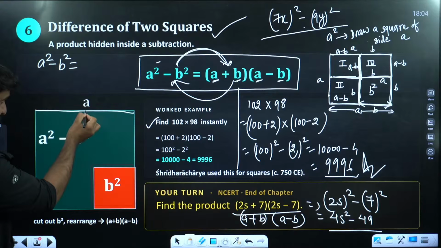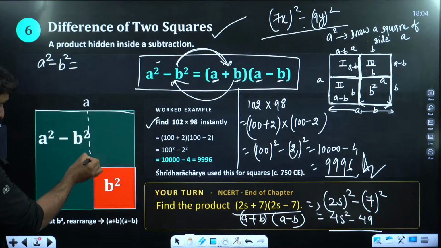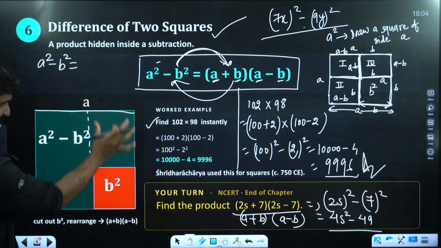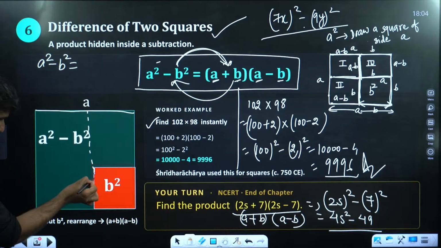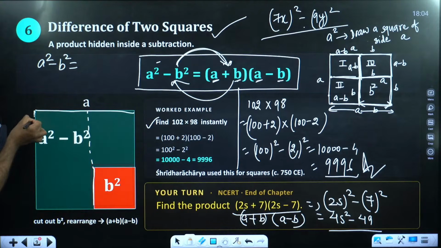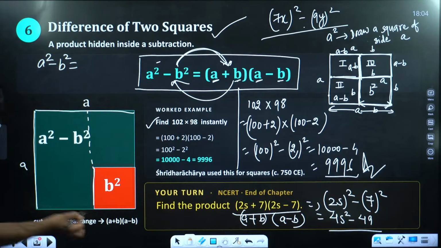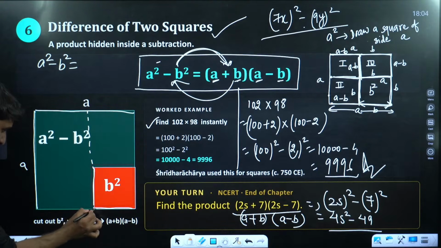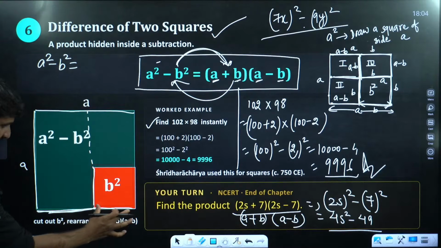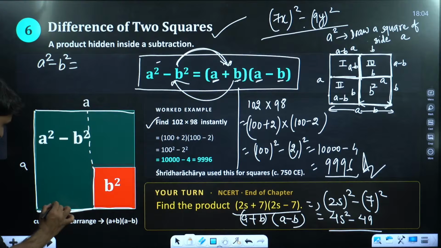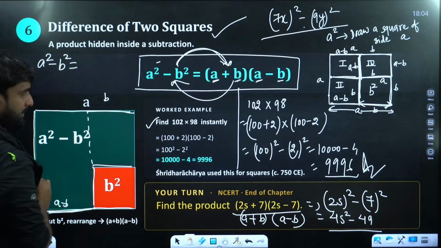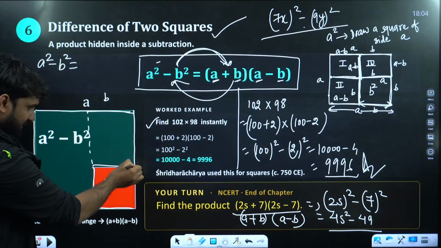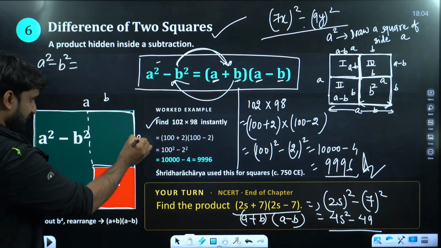And if I draw a line here, so what will be this area? Can you see here? This area. And what will be this area? If this is B here, and if this is A here, right? And if this is B here, because this is B square, so this will be A minus B. Right? And here, if this is B, so this will also be B. And what is this? Can you see here? This is A minus B.